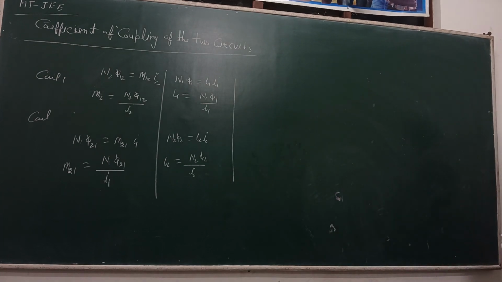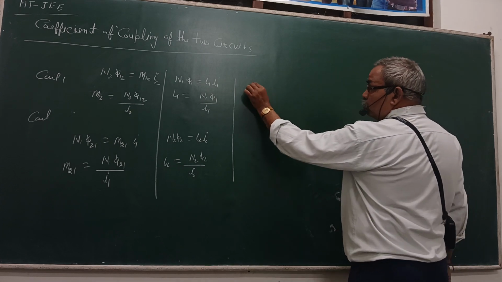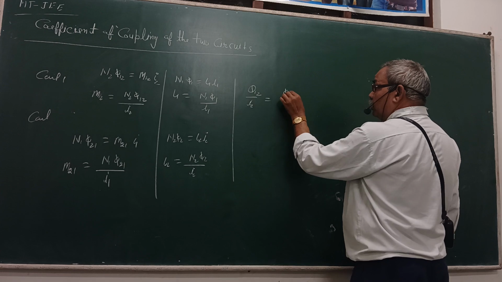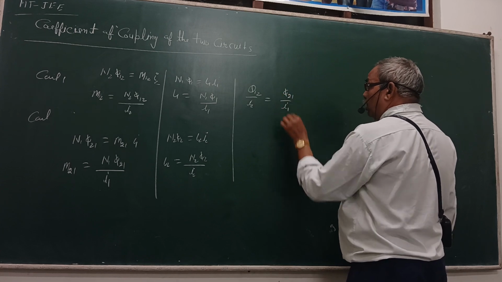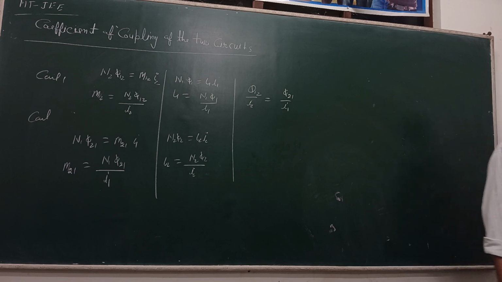This is the comparison of the value of flux phi12 upon I2 and the flux phi21 upon I1: phi12 upon I2 is equal to phi21 upon I1.